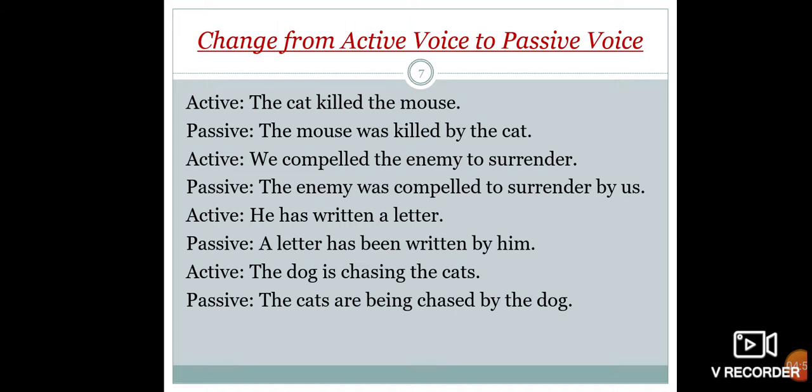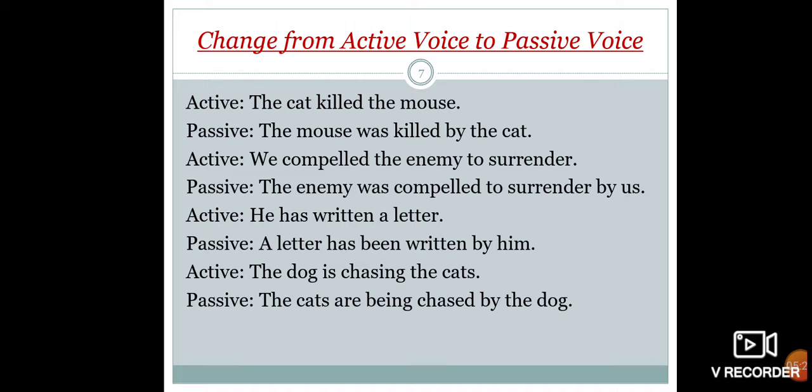Here we have some examples of active and passive voice. Let's go through these examples and try to understand the difference between active and passive voice. Active, the cat killed the mouse.